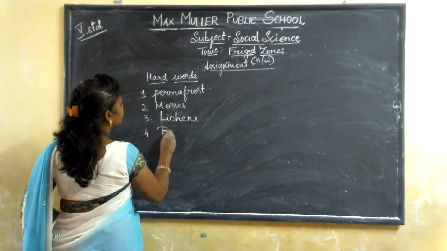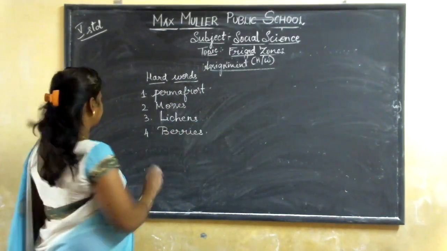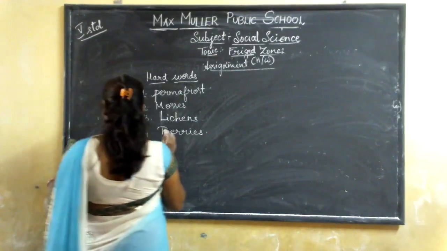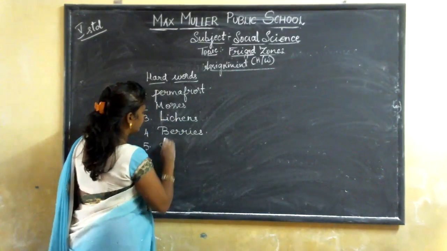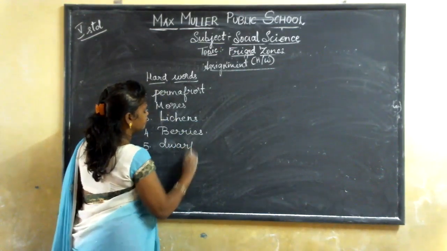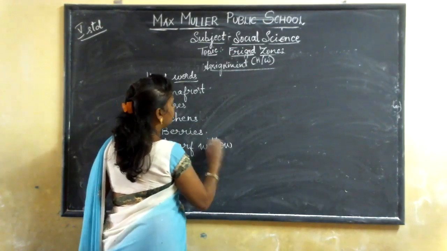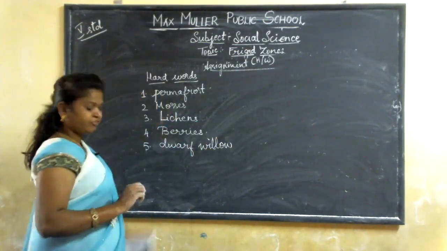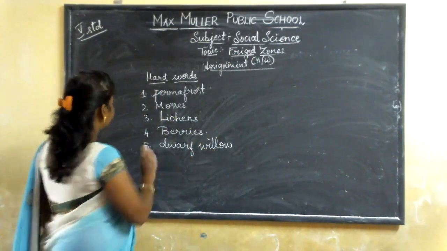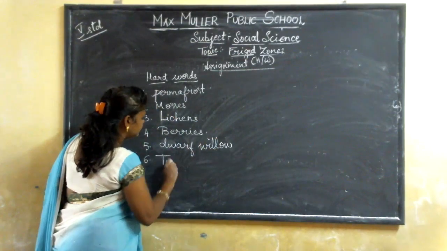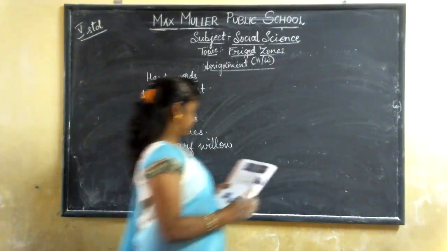Fourth one, BERRIES, berries. The fifth word, DWARF WILLOW, dwarf willow. Sixth word is TUNDRA.